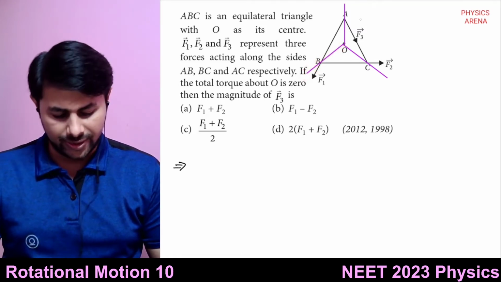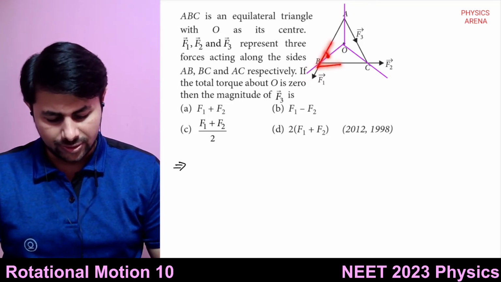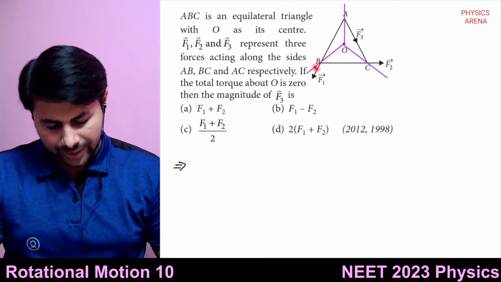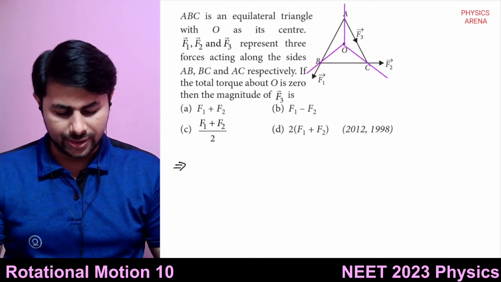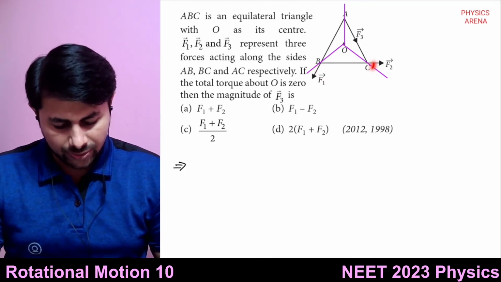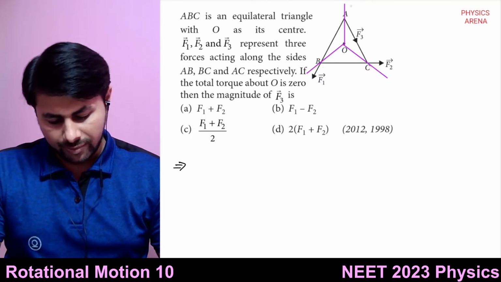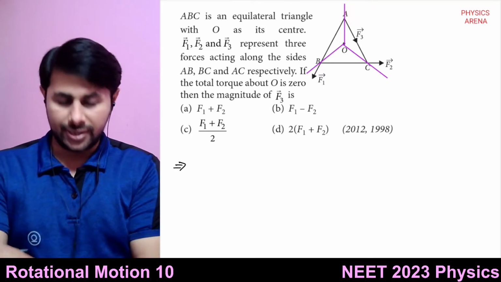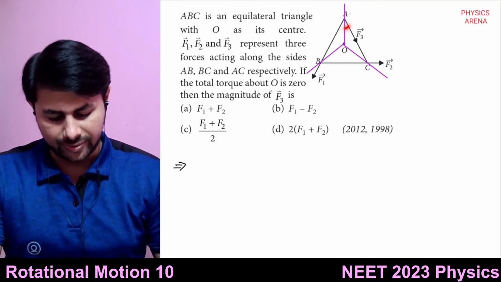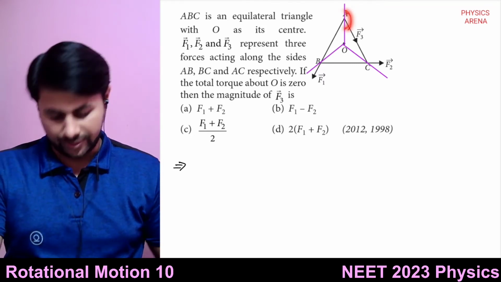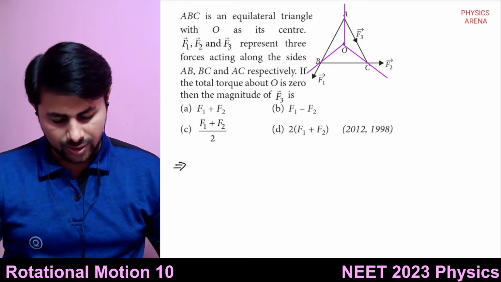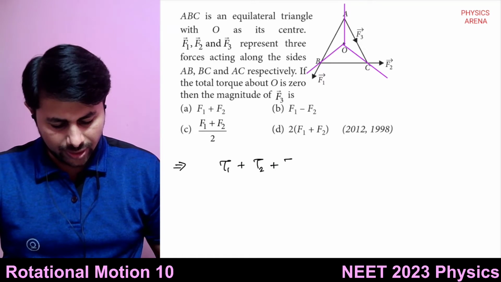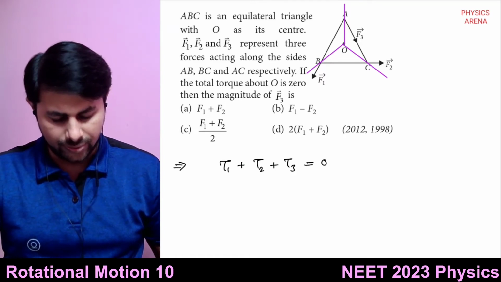This will be the angle bisector. This angle is 60, so this is 30, so this angle will be 30 degrees, right? So the angle between R1 and F1 is 30 degrees. The angle between R2 and F2 is also 30 degrees, but the angle between R3 and F3 is not 30 degrees. It is 180 minus 30, right? So you can say tau 1 plus tau 2 plus tau 3 is equal to 0.